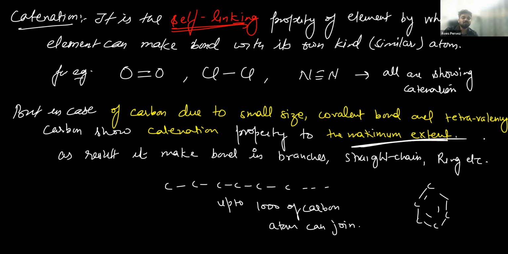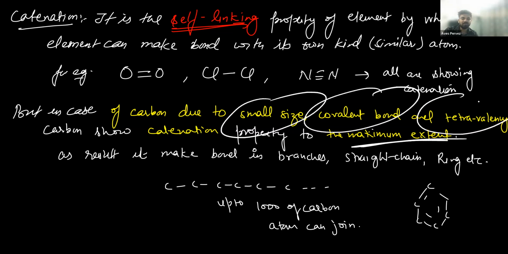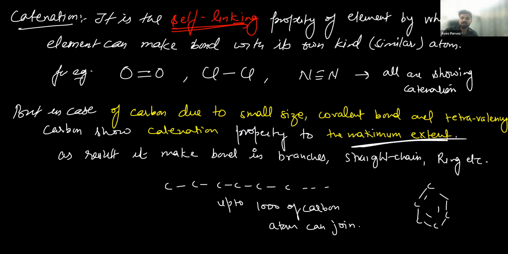Why does it show the maximum extent? Because it has small size, covalent bond and tetravalency that we have studied. As a result, carbon can make compounds in branches, in a straight chain, and in rings, like benzene here. That is the reason carbon has a large number of compounds. The only reason is that it shows catenation property to the maximum extent because of the above three reasons we have studied. Okay. Noted.